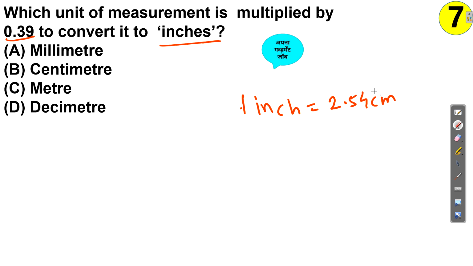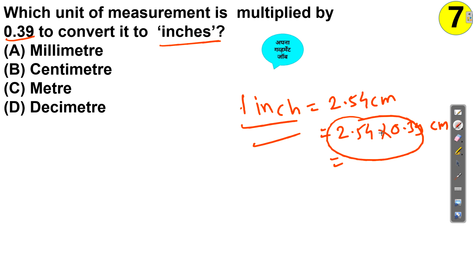When you multiply 2.54 into 0.39 centimeter, you will get 1 inch only. You can calculate it also. So just remember that you need to multiply 0.39 with the centimeter unit.